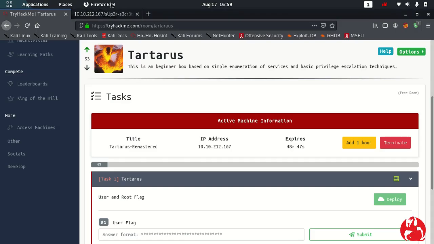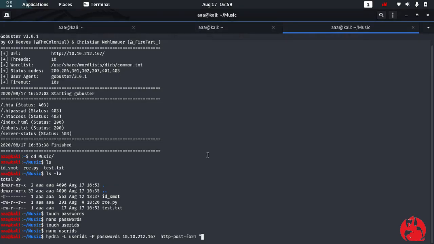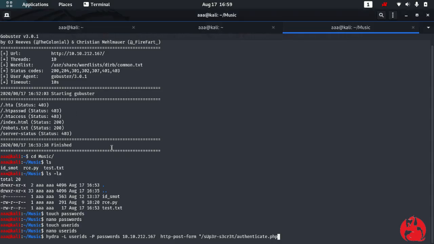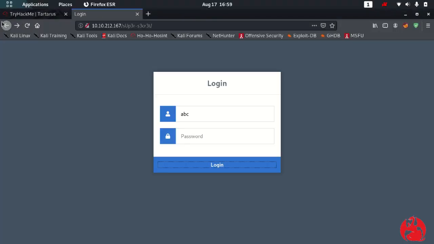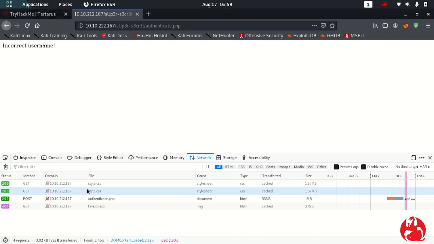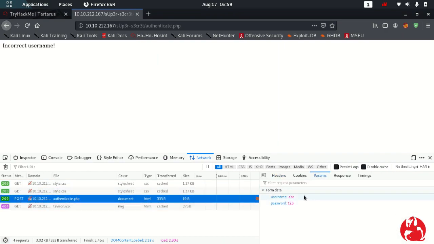Now I have to put the inside part of the URL, just this one, like these directories I need to put here. Then I have to put user. Let's see. Whenever I put ABC123 and go to inspect elements, and whenever I click on login, you will see there is a post request which says username and password.